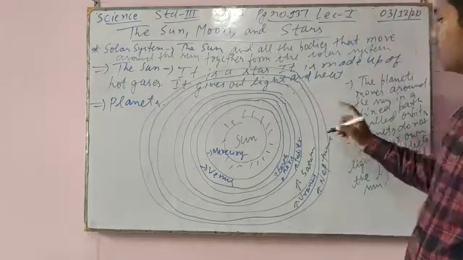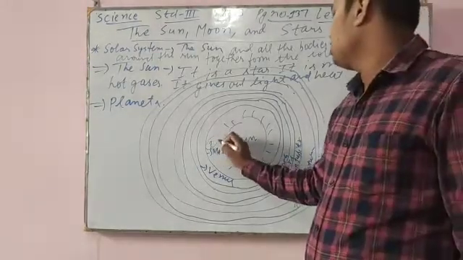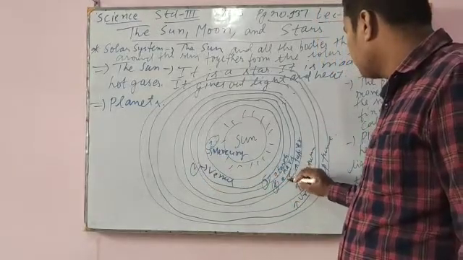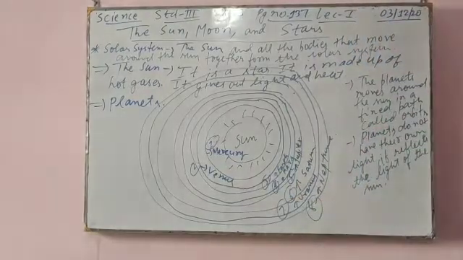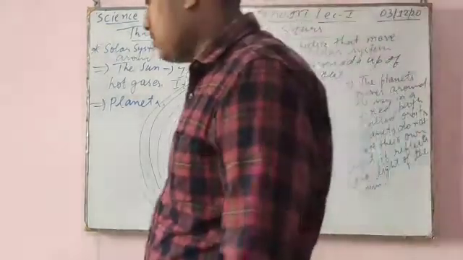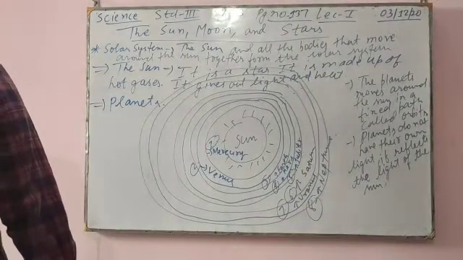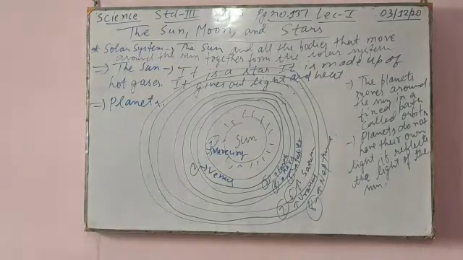So this is the fixed order of orbits: Mercury first, Venus second, Earth third, Mars fourth, Jupiter fifth, Saturn sixth, Uranus seventh and Neptune eighth. There are a total of 8 planets in our solar system, and the sun and its 8 planets together make up the solar system.